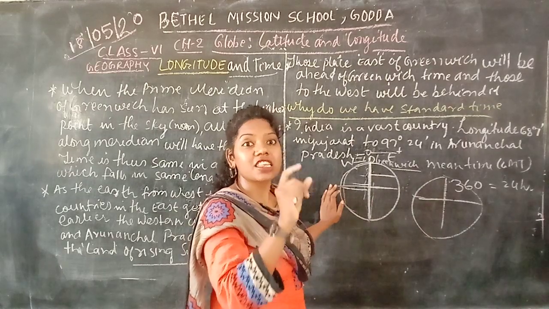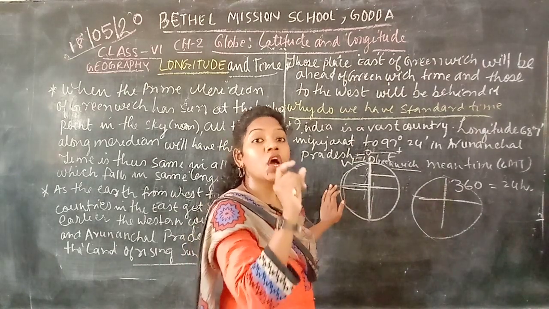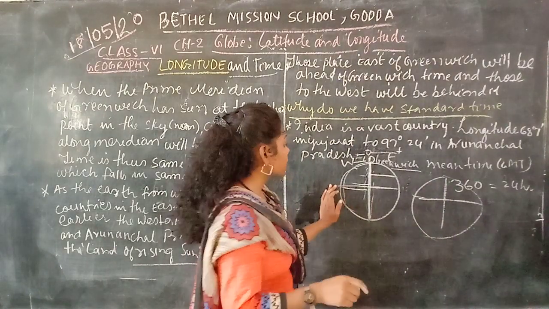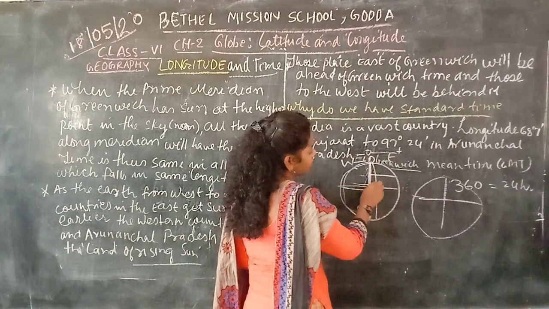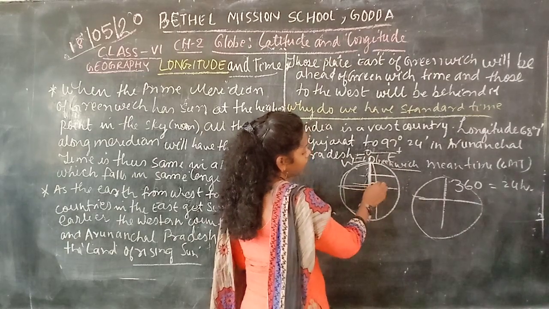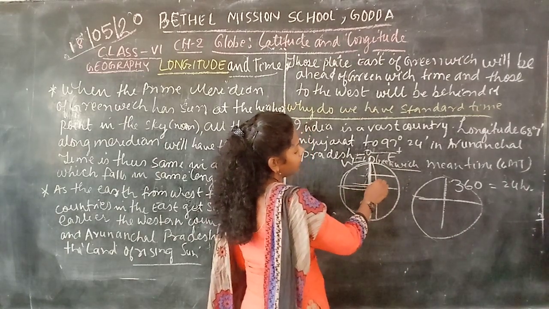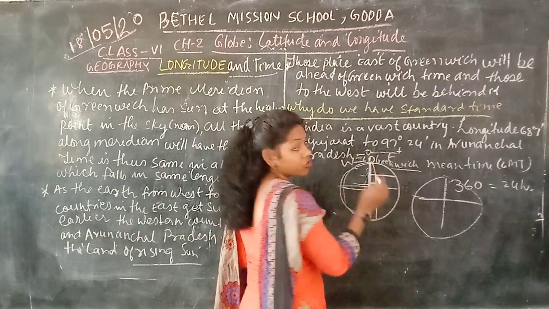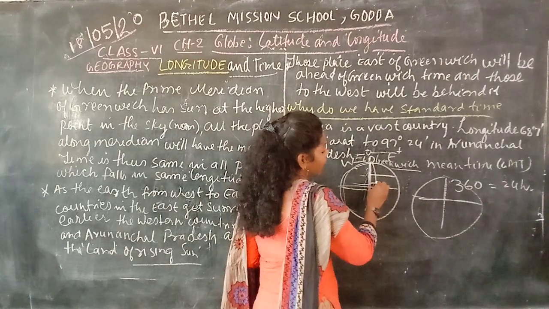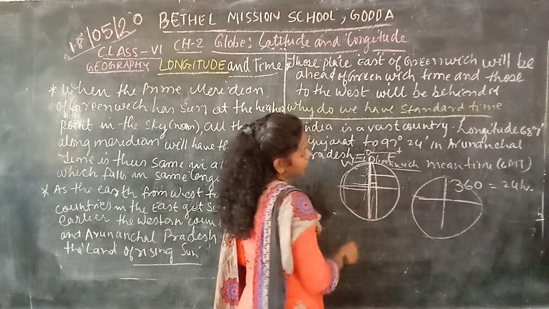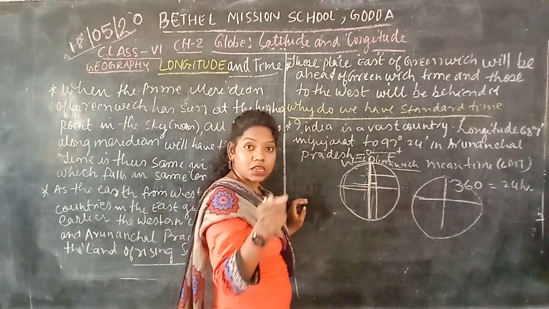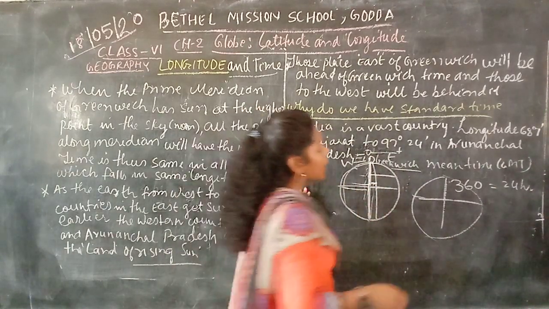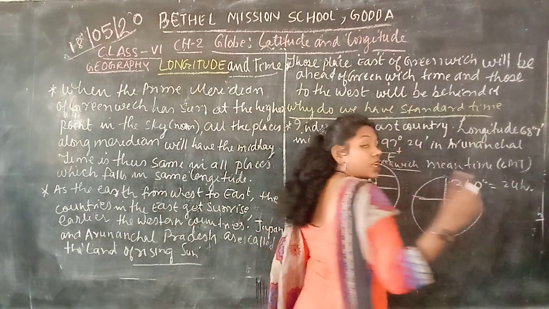So to calculate the time between two longitudes, one longitude is here, one longitude is here. Okay, so how much time does it take? For 360 degrees, it takes 24 hours.